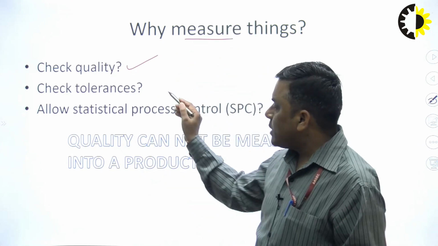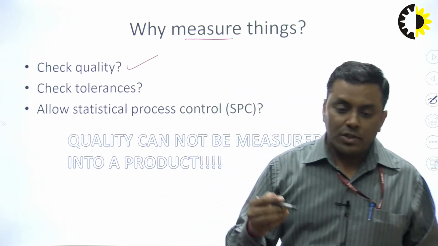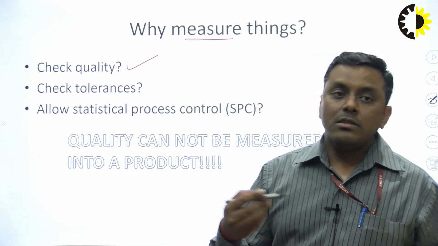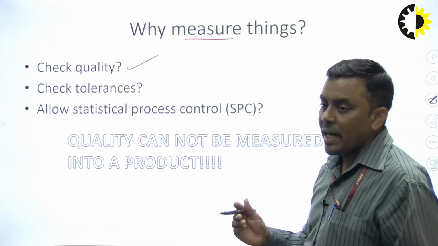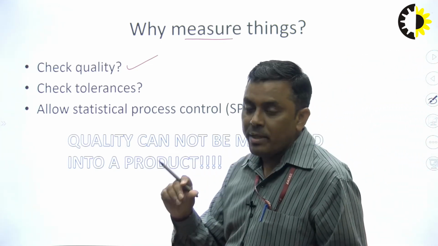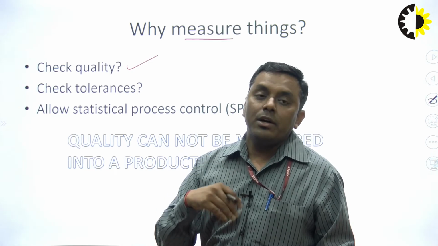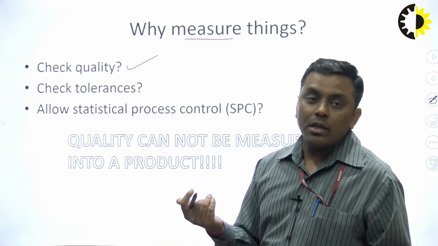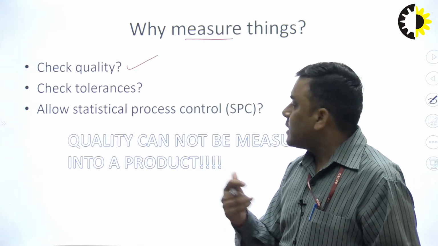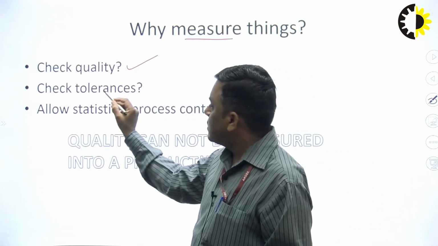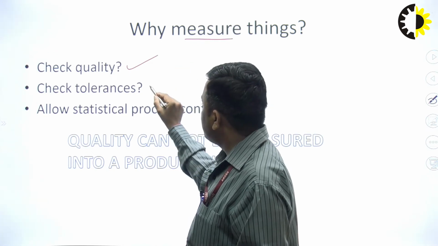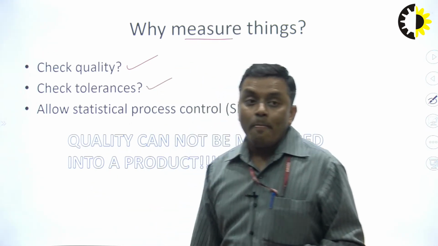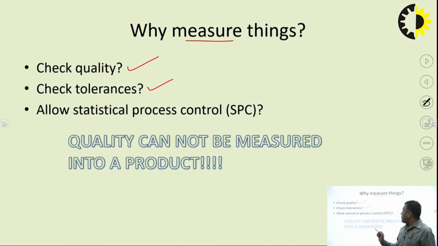Another thing is to check the tolerances. In manufacturing, we decide some tolerances, some permissible limit. Under that limit, the component is accepted. Beyond that limit, the component is rejected. So how can we do the selection or rejection? Only on the basis of measurement. Then, to allow statistical process control.